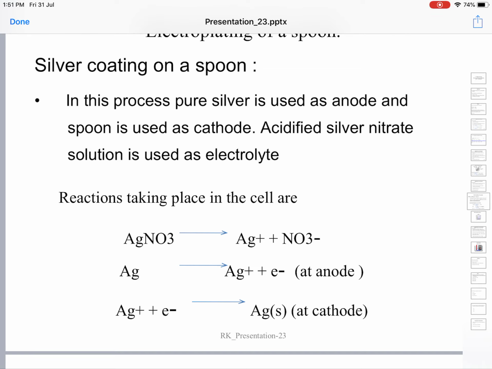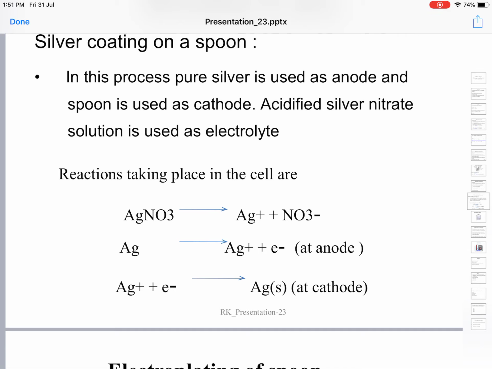Since there is loss of electrons, we call this a process of oxidation at the anode. Oxidation occurs at the anode. These electrons left on the anode travel through the external circuit to the cathode, making the cathode negative and electron rich. The solution contains silver ions and nitrate ions equally, so the solution is electrically neutral.